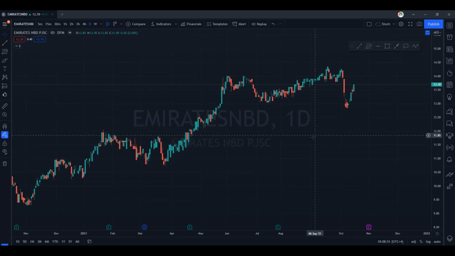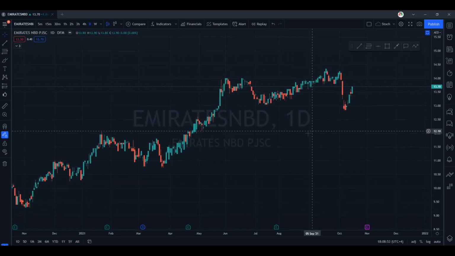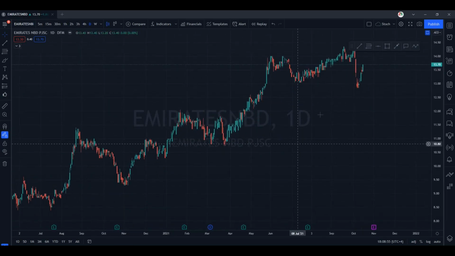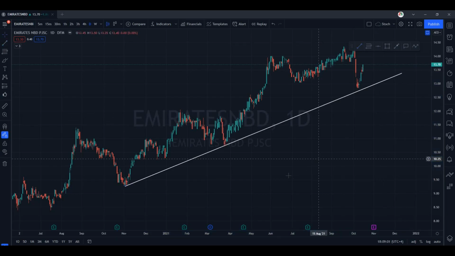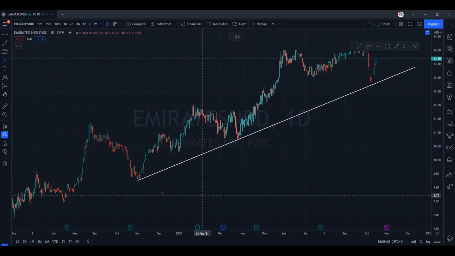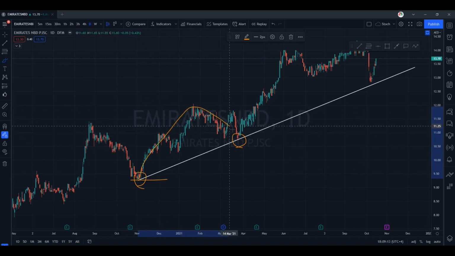So when you see a chart, first thing first, you want to analyze the trend. Now how do we draw the trend line? If we draw trend lines from the swing lows to swing high, we have to at least touch two swing lows. This is 1 and this is 2. It means this was the support zone. When the market left from the support zone, when it came back for a retest after so many days, it again respected this trend line.